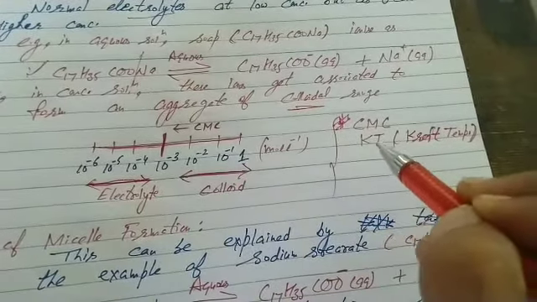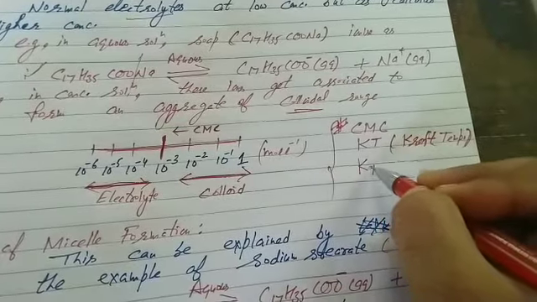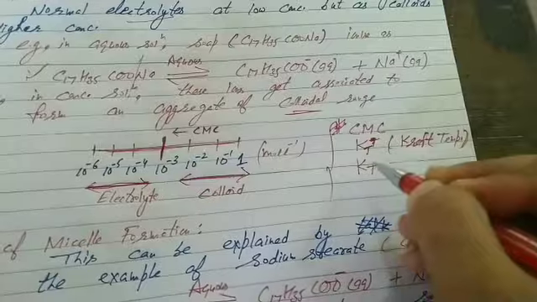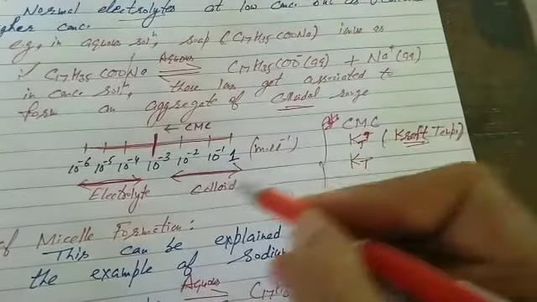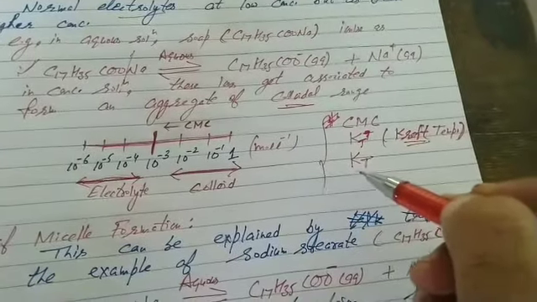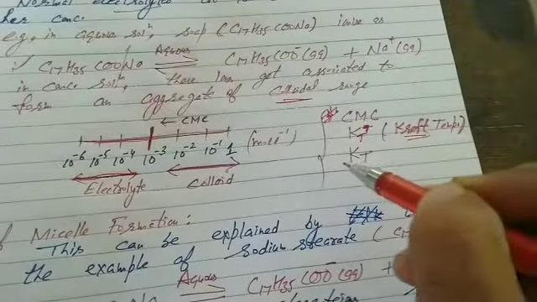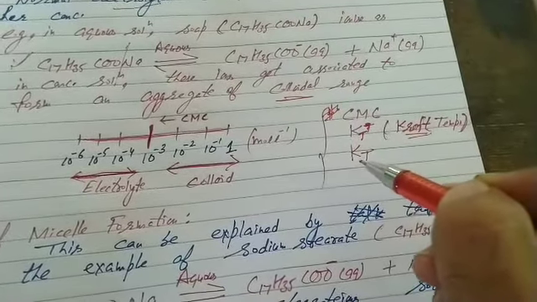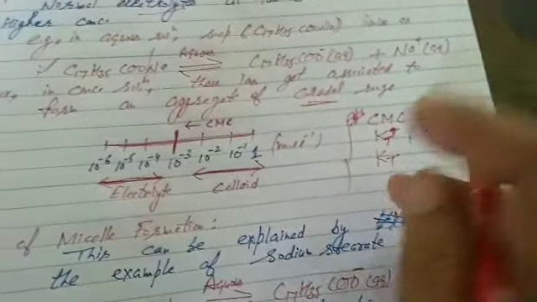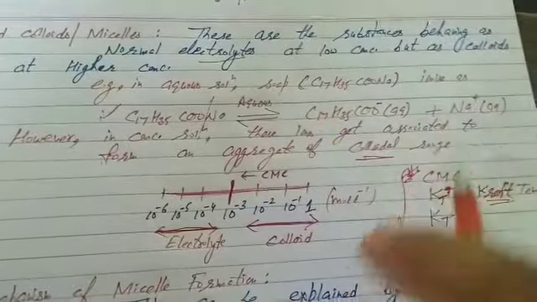Second is KT, Kraft temperature, students. Write KT on the right side. It is called Kraft temperature. Formation of micelles takes place at a particular temperature called Kraft temperature. Friends, when micelle formation takes place, that temperature is called Kraft temperature. Again, please write its definition. Now it's clear what are micelles: normal electrolytes at low concentration, but colloids at higher.